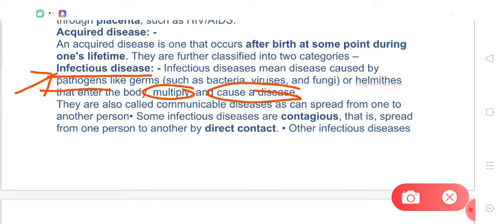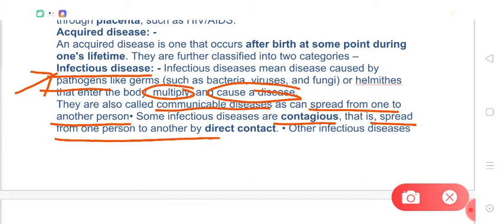Now, they are also called communicable diseases as they can spread from one person to another. Some infectious diseases are contagious, that is, they spread from one person to another by direct contact. So, if the disease is being transmitted from one person to another person through direct contact, then it will be called contagious disease.